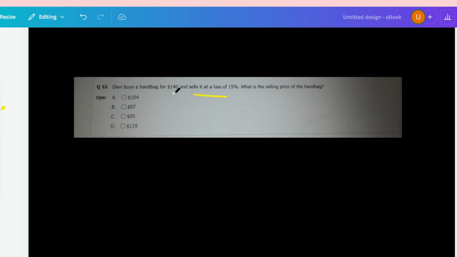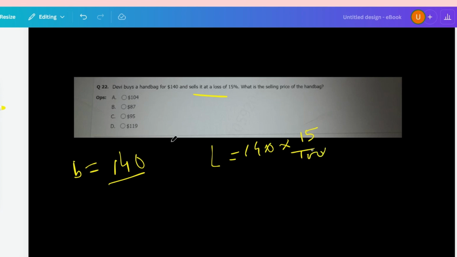So Devi buys a handbag for $140 and sells at a loss of 15%. So let us just calculate the loss amount. If the total price is $140 and she loses 15%, then the loss value will be 140 into 15 by 100. So the total loss amount will be 21.